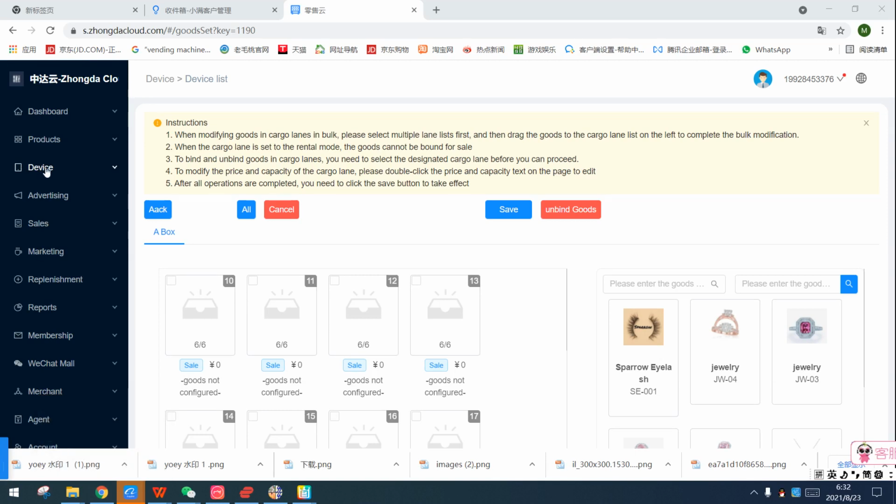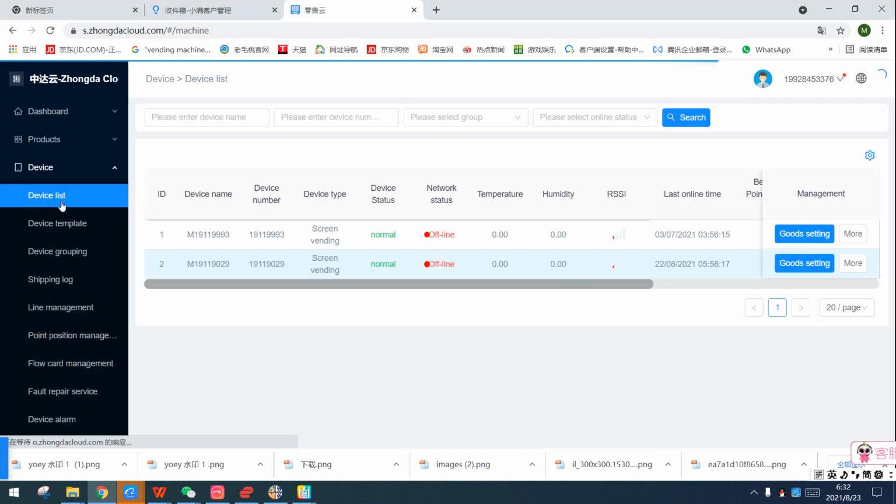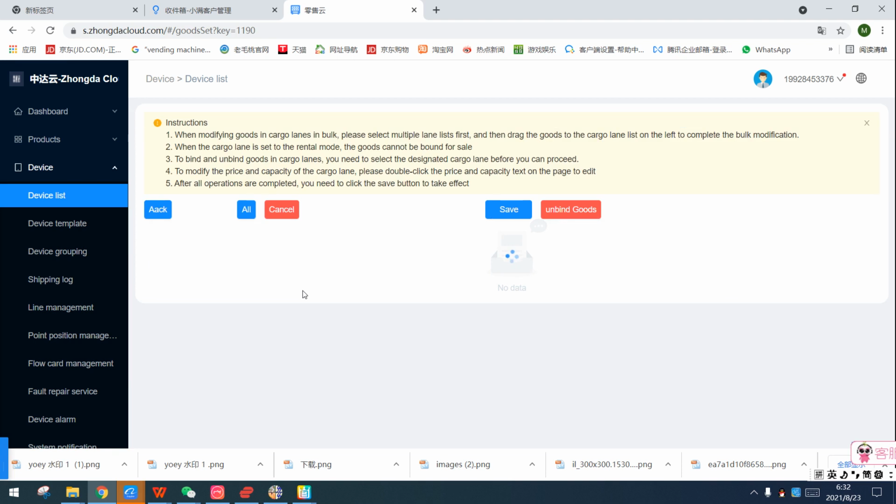Third part, we go to the device. For the device part, we show you how to find the right picture for the right device. Let's go. We go to the device list here, and then choose the right device. There's the name, here. You go to the ghost setting.